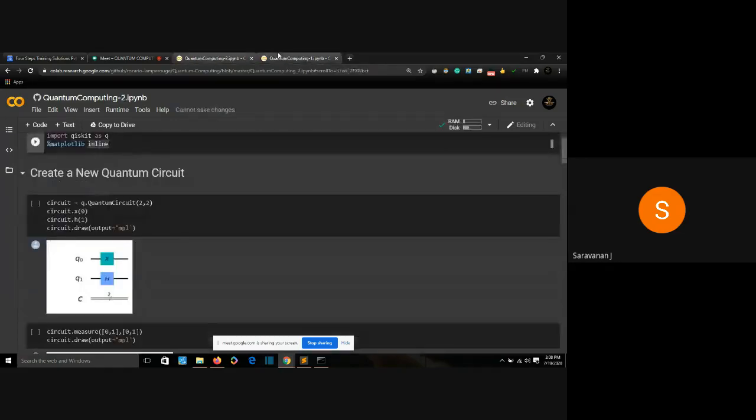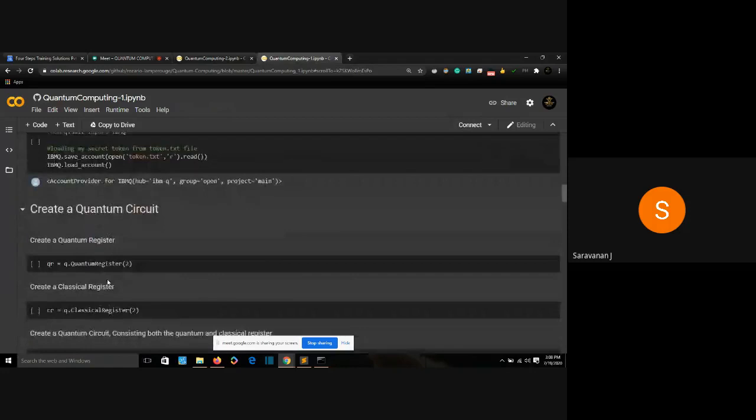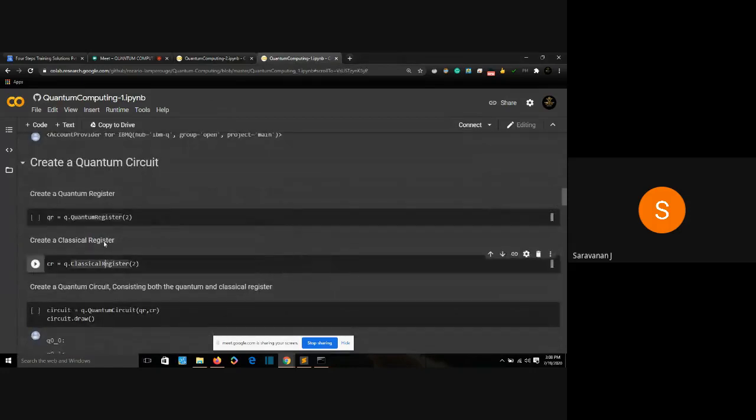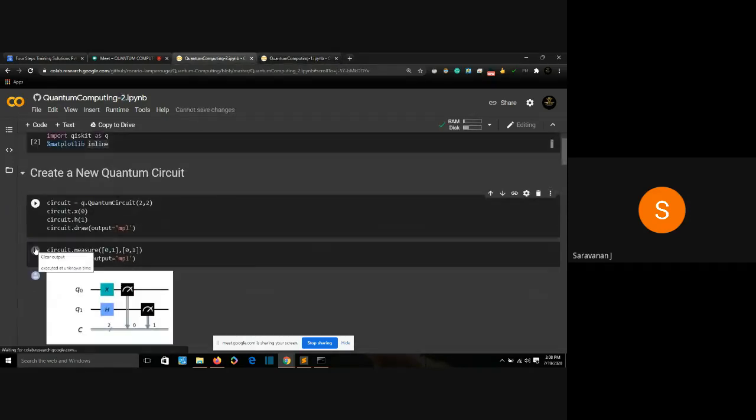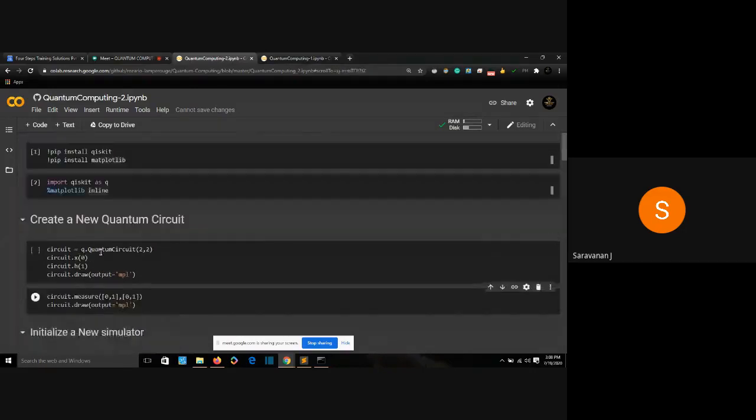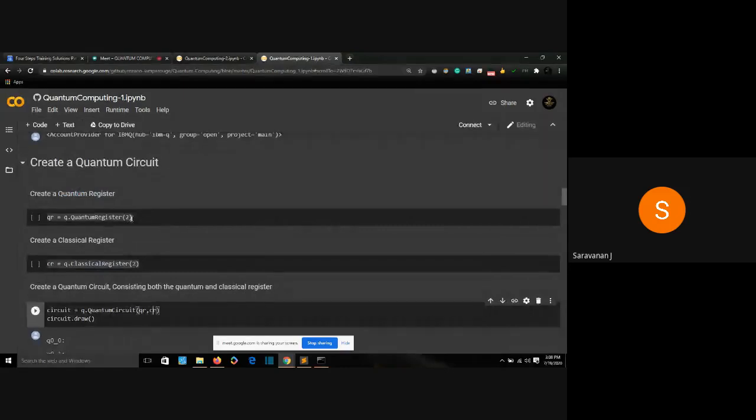Now in yesterday's program, what we did was we initialized a quantum register and a classical register, and then we passed the quantum register and classical register inside our quantum circuit. That's a really long task, defining a quantum register of 2 qubits, a classical register of 2 bits, and passing them. An easier way is you can just right away go to your circuit and say QuantumCircuit(2, 2), 2 qubits, 2 classical bits. So that's an easier way. What we are basically saying is, in here we did quantum register 2, in here we did classical register 2.